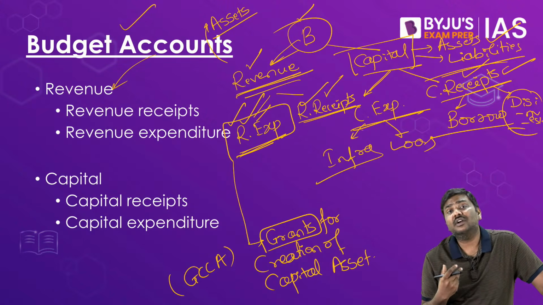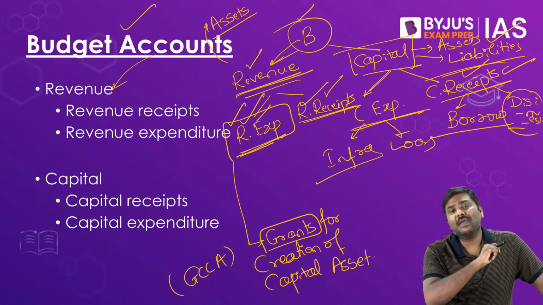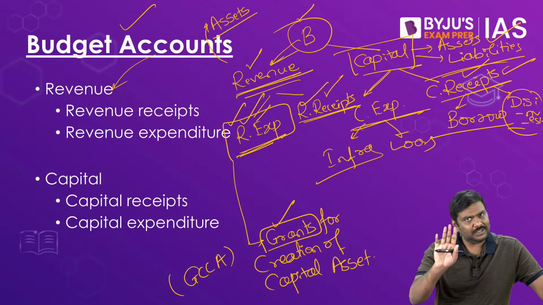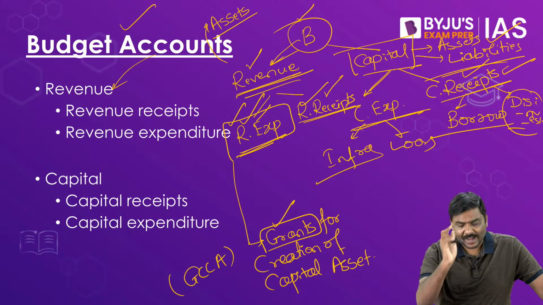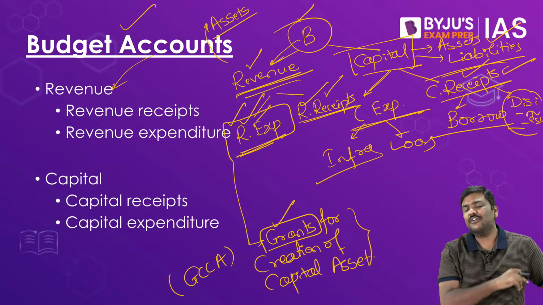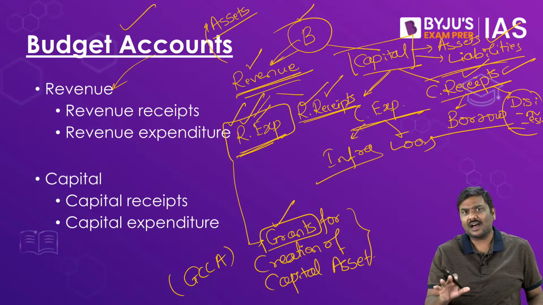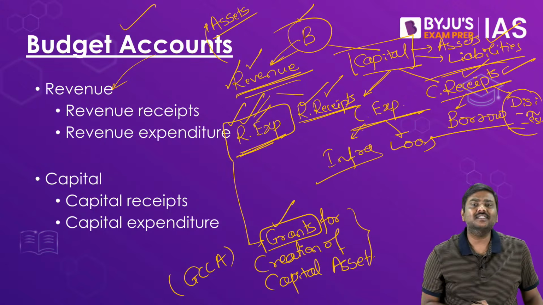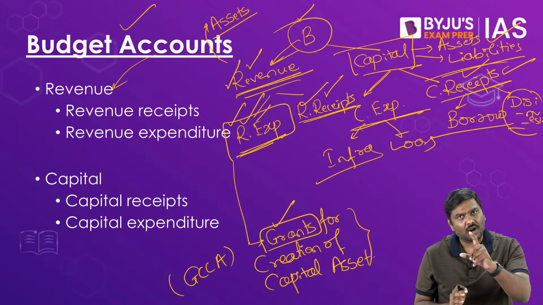Borrowings essentially means what? There is a component of repayment involved. So whenever you are talking about grants, there is no repayment, just one-sided flows. Second, this grant deals with what? Creation of asset. Now some of you will point out that, sir, earlier you said anything related to asset should be kept on the capital side, but you have written this on the revenue side. You are wrong. I'm not wrong.